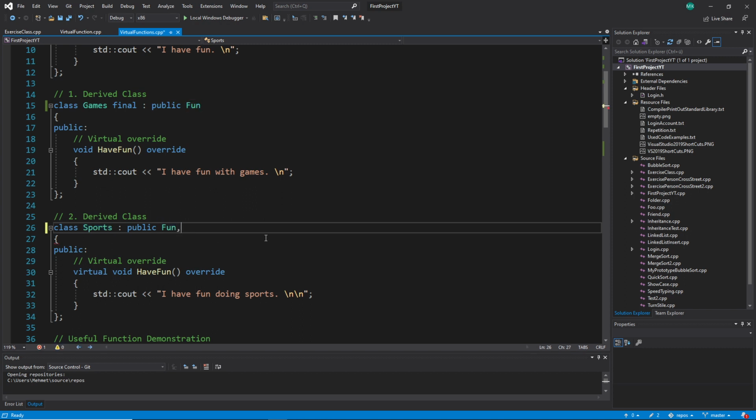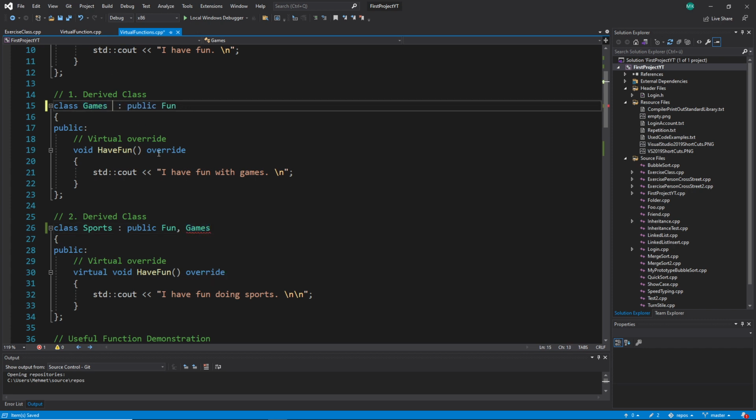I can make a comma and say inherit as well from games, for example, and you can see this is now causing a problem because I have the word final here. All right, I hope this is okay. If I get rid of this one, I could make multiple inheritance from there, no problem. But we are not doing this right now.